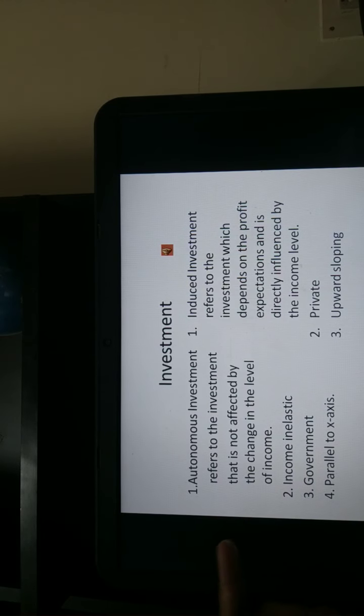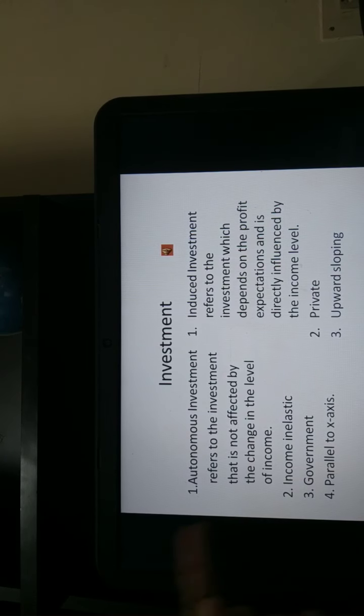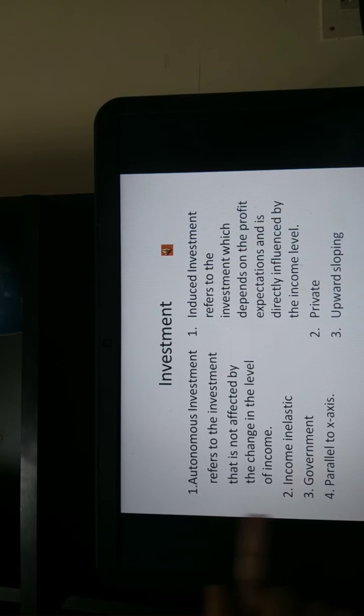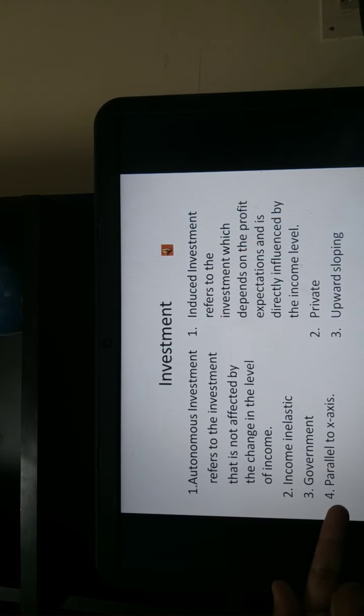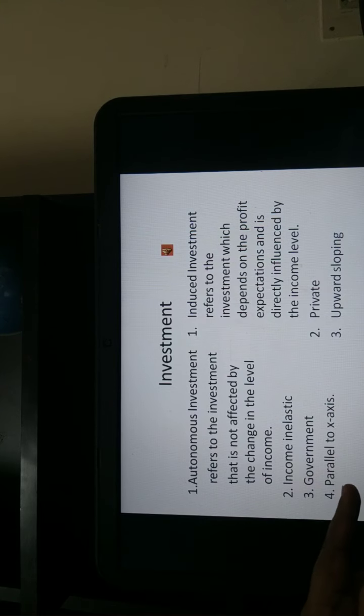Let's say huge public expenditures that the government undertakes for construction, infrastructural development and so on come under this category. Autonomous investment is parallel to the x-axis. You have understood that AD in a two-sector model is C plus I, and the I is the autonomous investment. So the autonomous investment curve is parallel to the x-axis.